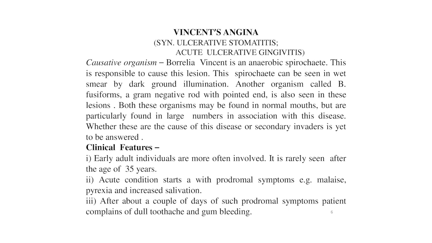Now the clinical features of this Vincent's angina: early adult individuals are more often involved. It is rarely seen after the age of 35 years. The acute condition starts with prodromal symptoms, that is malaise, pyrexia and increased salivation. After about a couple of days of such prodromal symptoms, the patient complains of dull toothache and gum bleeding.